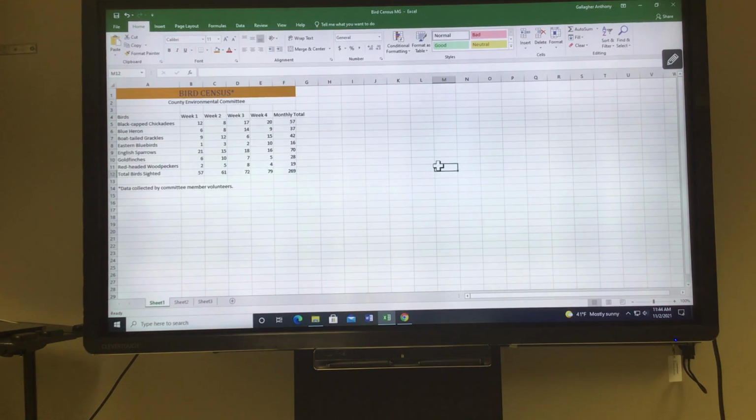Go ahead and bold the range A4 through F4. What? Just the one that actually says title. Okay.